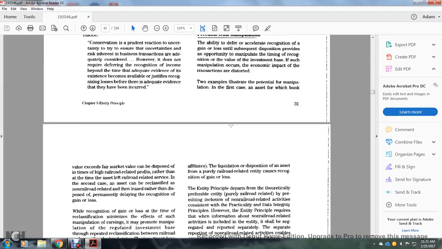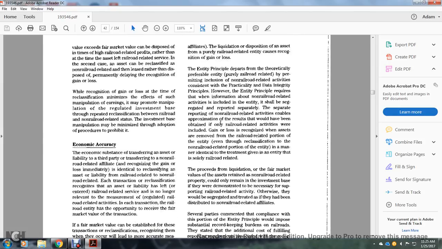First case: assets with book values exceeding the fair market value can be disposed of at any time of high railroad profits, rather than at the time the asset left the railroad-related activities. In the second case, an asset is reclassified as not related to the railroad rather than disposed of, permanently delaying the recognition of the gain or loss.